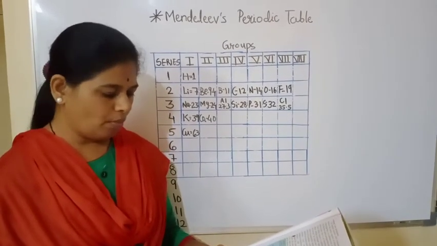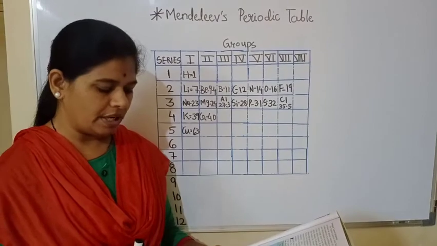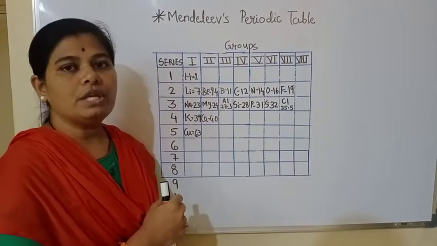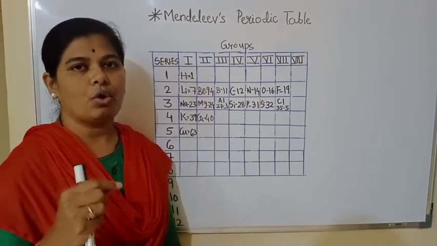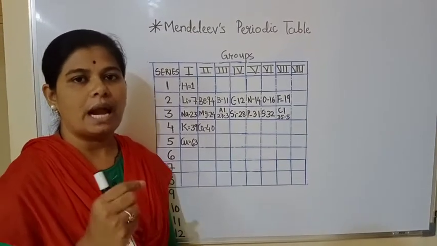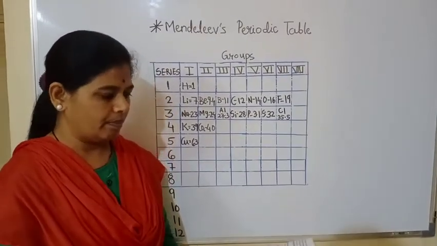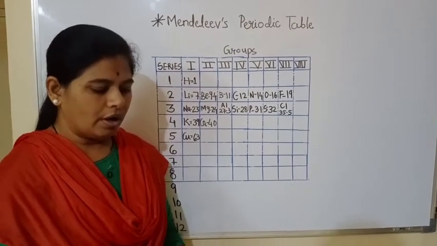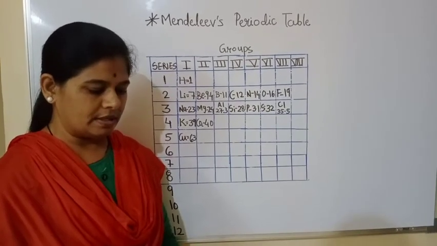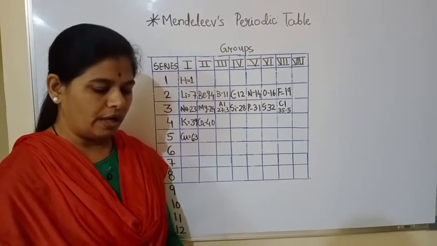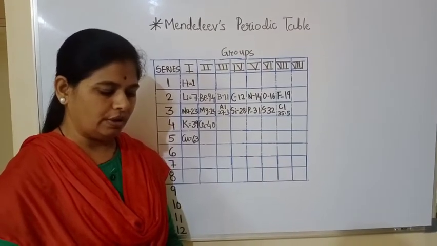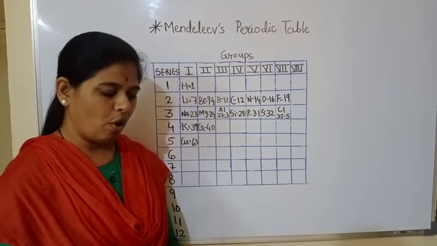Then he transformed this into the periodic table of elements in accordance with the physical and chemical properties of these elements. So Mendeleev arranged all the elements in the increasing order of their atomic masses, and along with that he also considered their physical and chemical properties. Mendeleev organized the periodic table on the basis of the chemical and physical properties of the elements. These were the molecular formulae of the hydrides and the oxides of the elements, melting point, boiling point, and the densities of the elements and their hydrides and oxides.